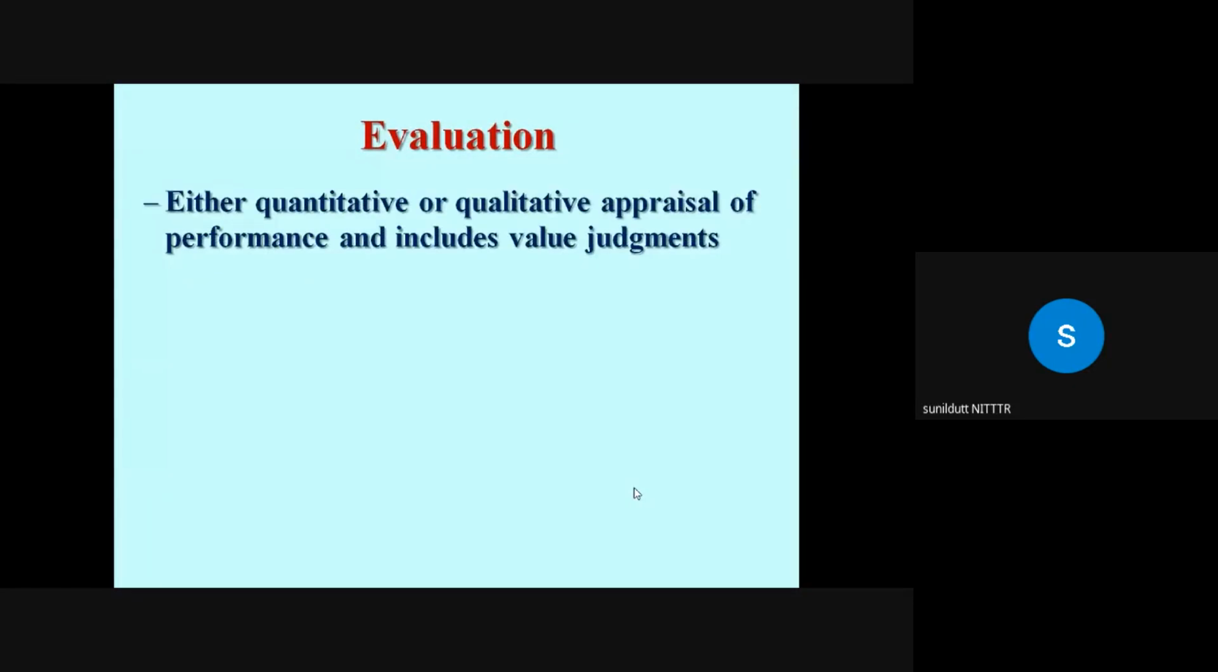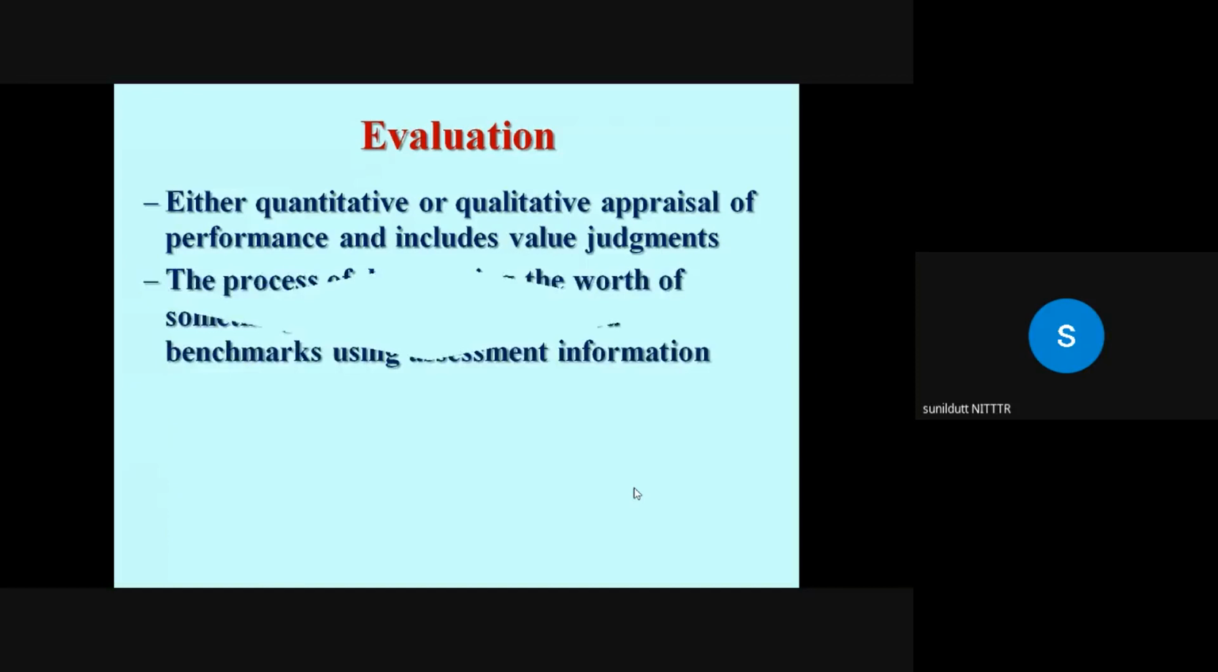Now moving to evaluation. As I told you, it is more comprehensive and inclusive than the concept of measurement. So it includes both the quantitative and qualitative appraisal of performance and includes value judgment concerning the desirability of the result. So evaluation goes beyond measurement, and you can say evaluation adds insight to measurement.